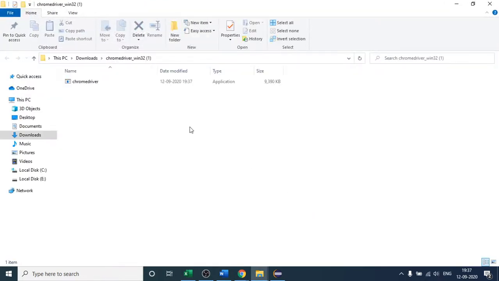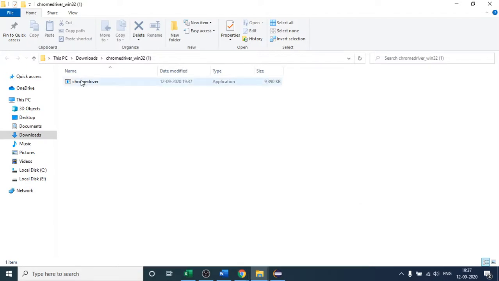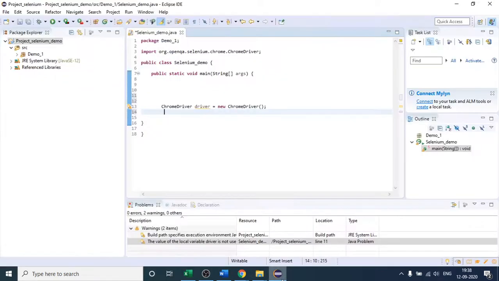Okay, so after that you will see that this is the file I was talking about, a .exe file, right? We will use this file to open our Chrome browser. We cannot directly open our Chrome browser with the help of Selenium, because for Chrome, Selenium is a third-party tool. So they have provided one .exe file with the help of which you can automate your browser, right? Before that, we will write one step.